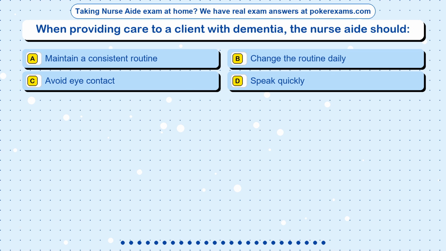Question 2. When providing care to a client with dementia, the nurse aide should: Option A. Maintain a consistent routine. Option B. Change the routine daily. Option C. Avoid eye contact. Option D. Speak quickly.